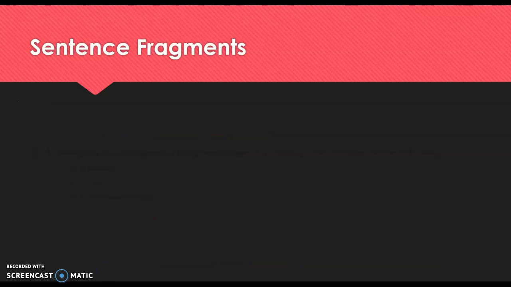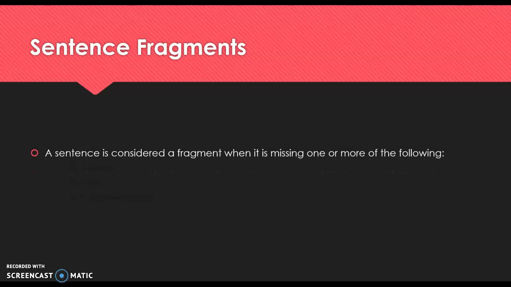So let's talk about sentence fragments. Well, if you think about it, a sentence has a subject, a predicate, and is a complete thought. Well, fragments are when it is missing one or more of the following. If it doesn't have a subject, it's a fragment. If it's missing a verb, guess what? It's a fragment. And finally, if it is not a complete thought, it's a fragment.